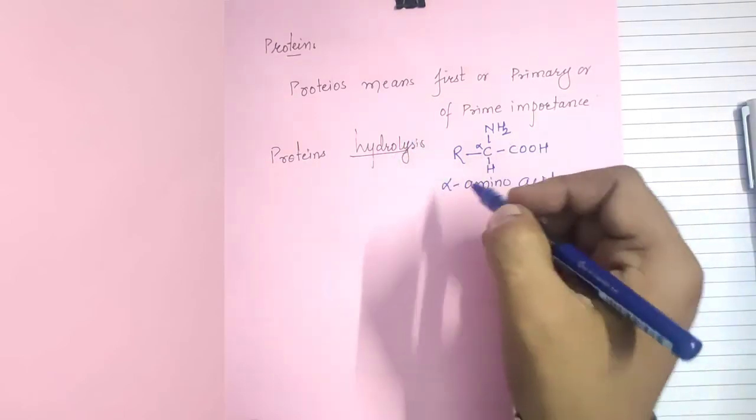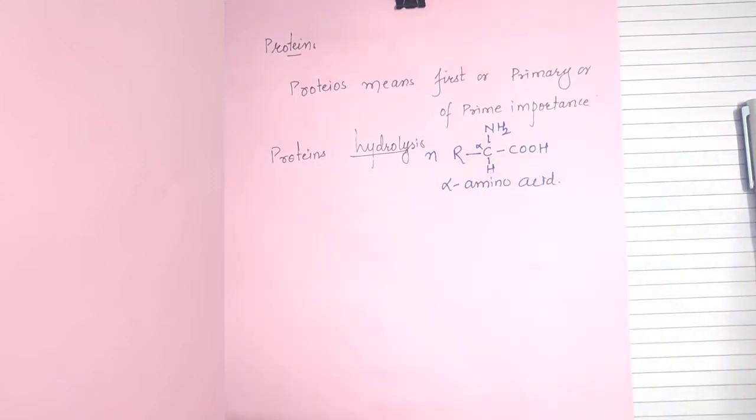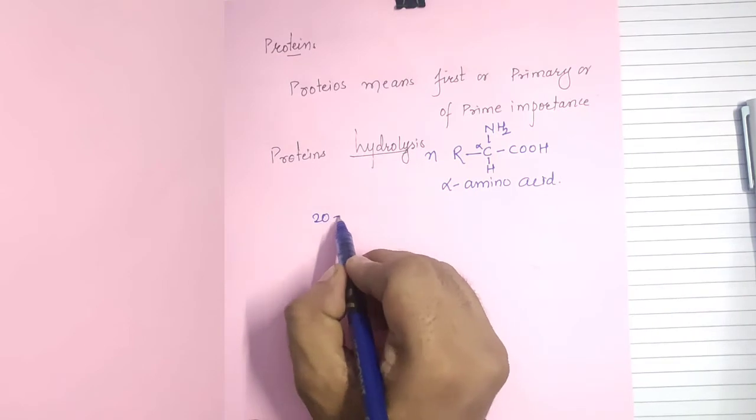So protein on hydrolysis gives n number of amino acids. It is generally said that on hydrolysis of protein molecule it gives 30 amino acids, out of which 20 are more common.